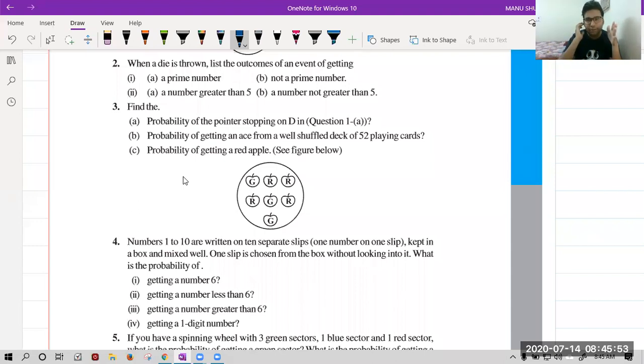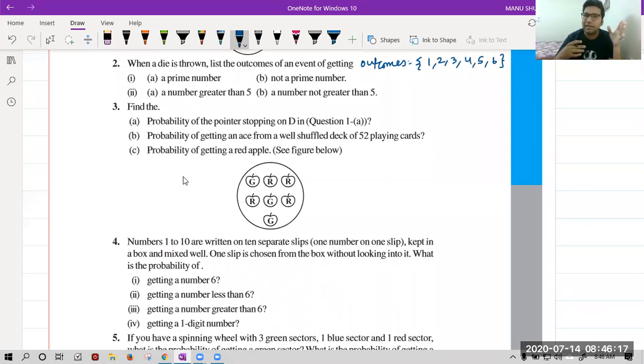Yes, Parth, correct. Yes, Vardhan, correct, beta. Krishna, you are writing the total number of outcomes, but I am asking for the outcomes. In this case, the outcomes will be simply 1, 2, 3, 4, 5, and 6. So these 6 outcomes are possible when you throw a die.